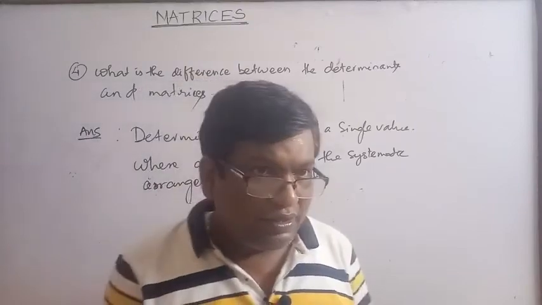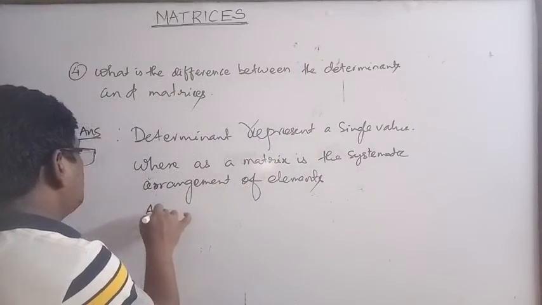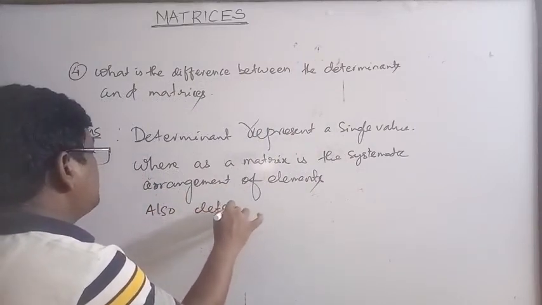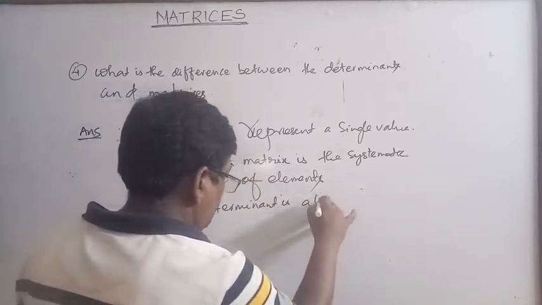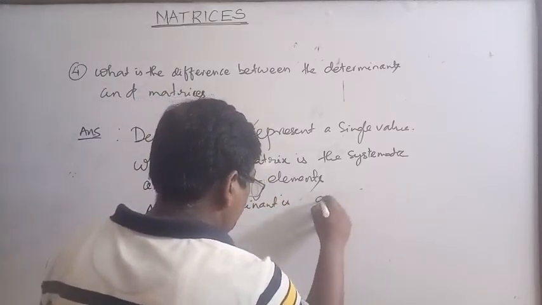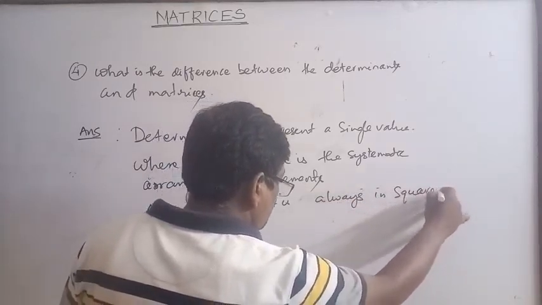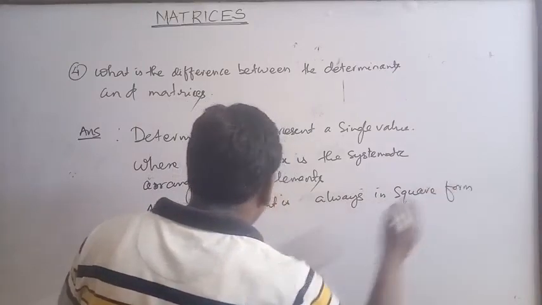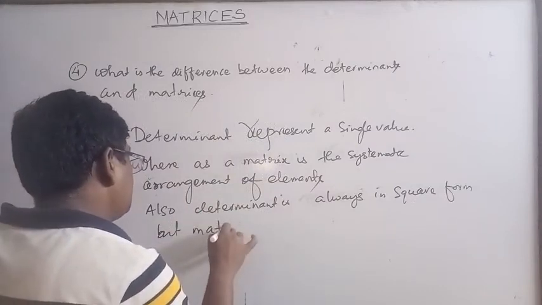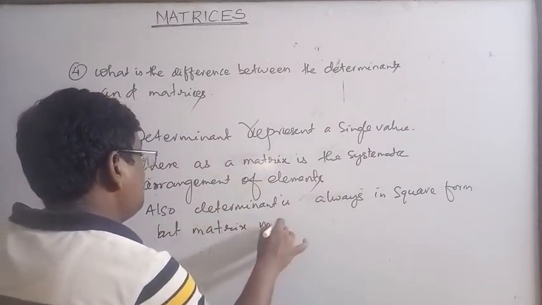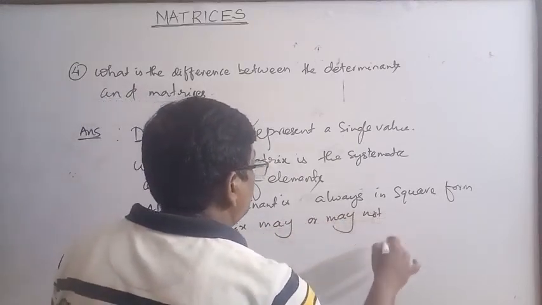Also, a determinant is always in square form, but a matrix may or may not be in square form.